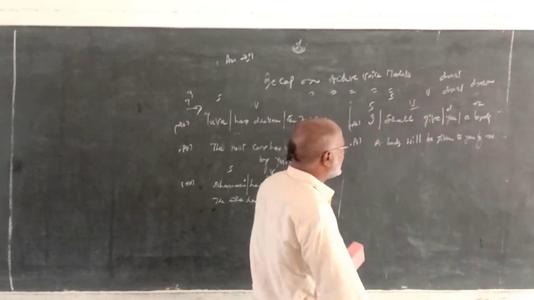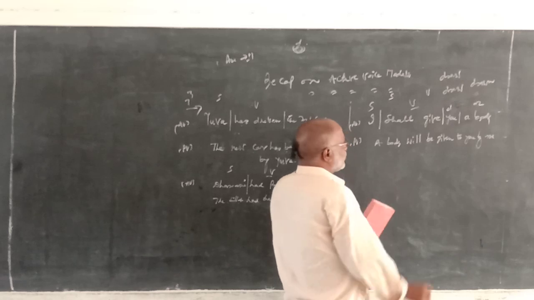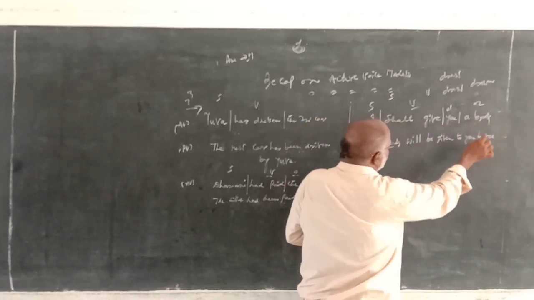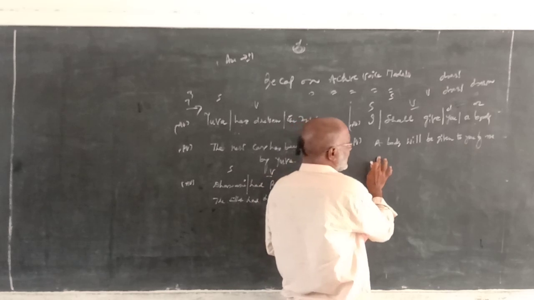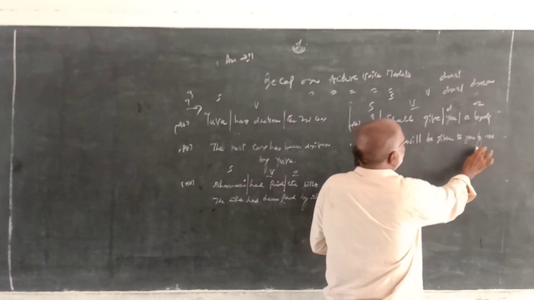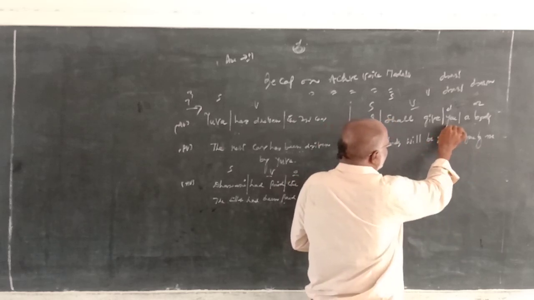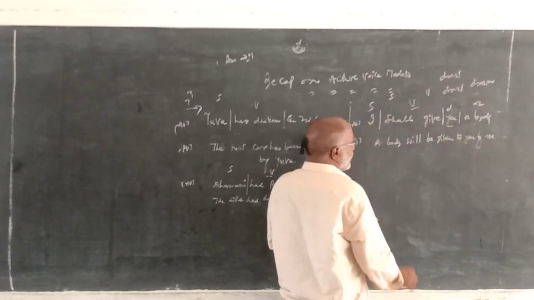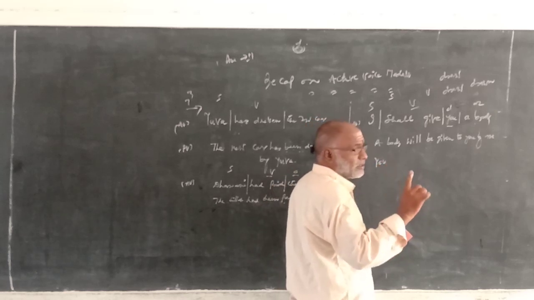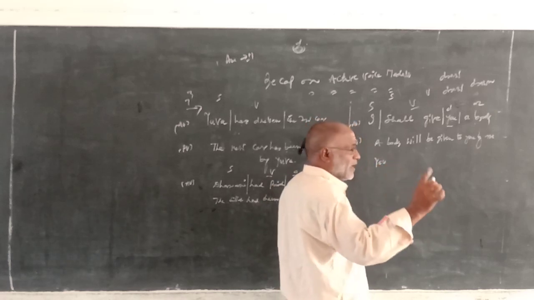Here we can rewrite the sentence. The sentence has two objects. One is you, another is the object, a book. First we have written the sentence using the object a book: a book will be given to you by me. We can now rewrite using the object you. A sentence which has two objects can be written in passive voice in two ways.